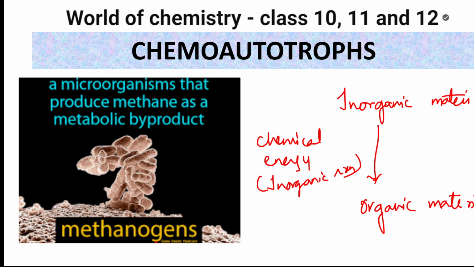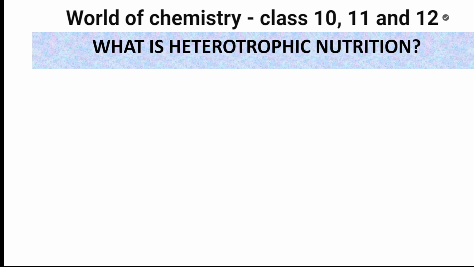Once again summarizing, autotrophs prepare their own food. There are two varieties: photoautotrophs and chemoautotrophs. In both cases, inorganic to organic. But in photo, I'm using light. In chemo, I'm using chemical reactions, so chemical energy. Done. Now let us see what are heterotrophs.